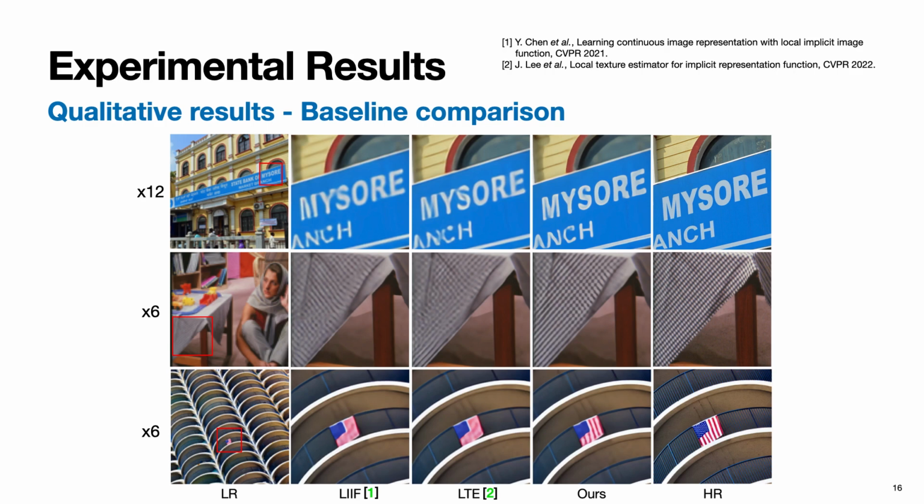After knowing the proposed method, I will demonstrate the experimental results. This is the figure that compares qualitative results of CLIT with other baseline methods, LIIF and LTE. In the first row, it can be observed that our results exhibit enhanced continuity and sharpness in the representation of alphabets, particularly for the letters M and S. Moving to the second row, our results successfully preserve the checkerboard pattern and are closer to the ground truth image. In the last row, our results accurately depict the red lines on the flag, while the other baselines failed to do so.